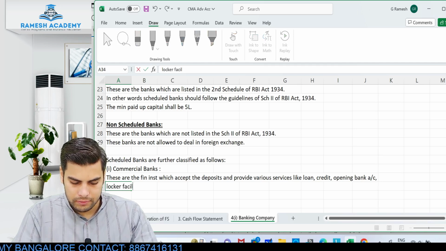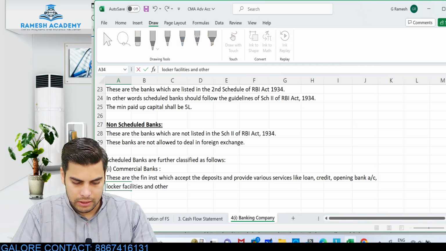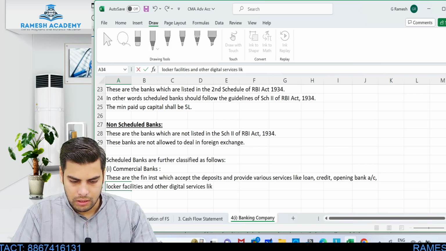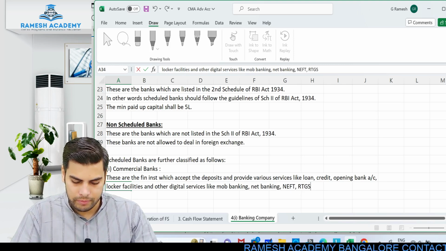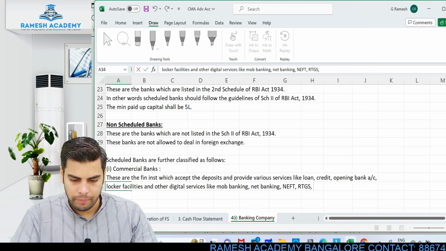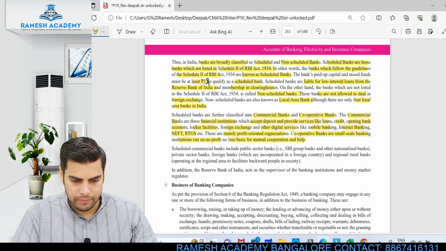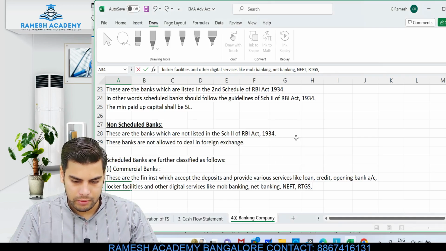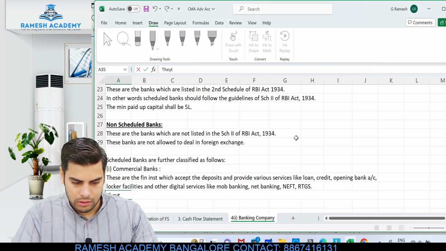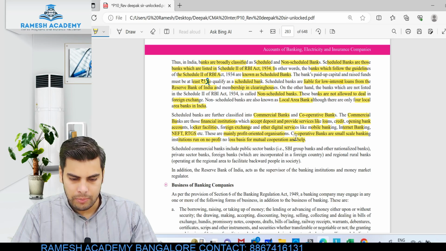locker facilities and other digital services like mobile banking, net banking, NEFT, RTGS, real-time gross settlement. Okay, so NEFT, RTGS, and then what are the other services? Yeah, internet banking, mobile banking, done. Okay, so they are mainly profit oriented entities.